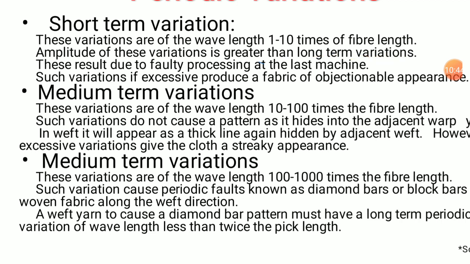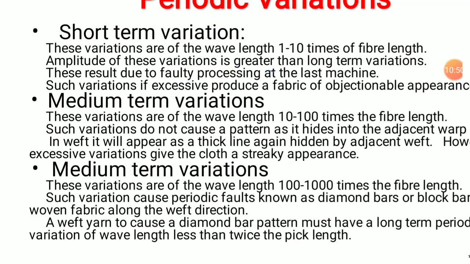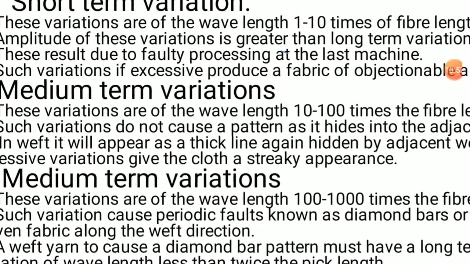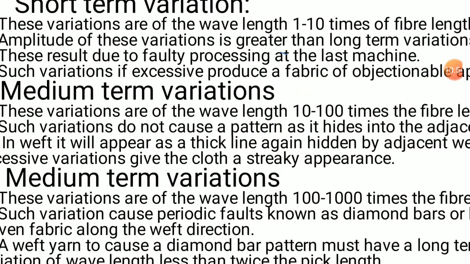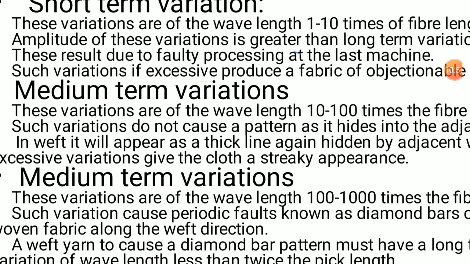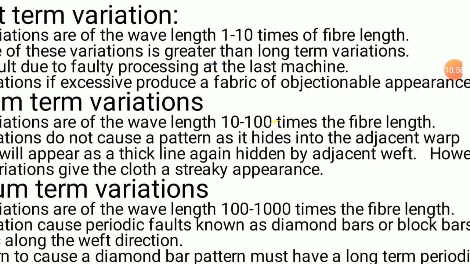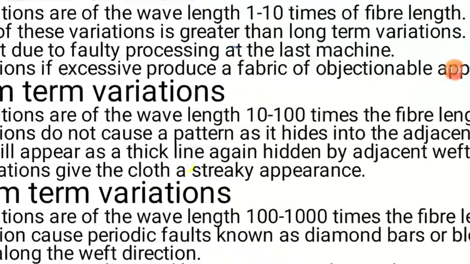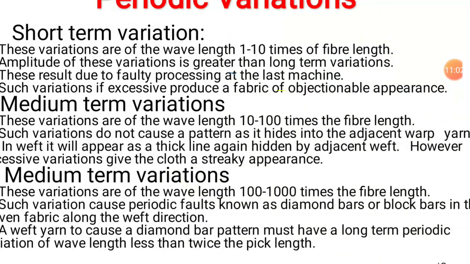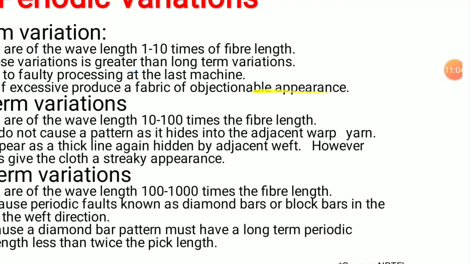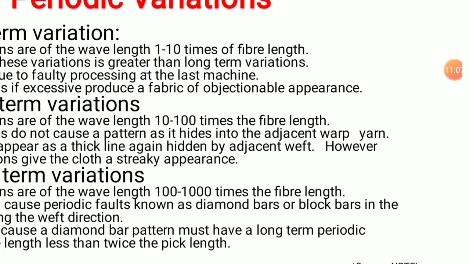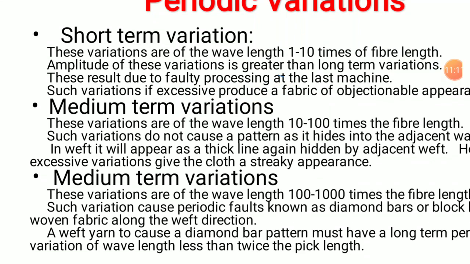As already discussed, it results from faulty processing at the last machines. Such variations, if excessive, produce fabrics of objectionable appearance. Since they have maximum amplitude, they will definitely affect the appearance of the fabric.